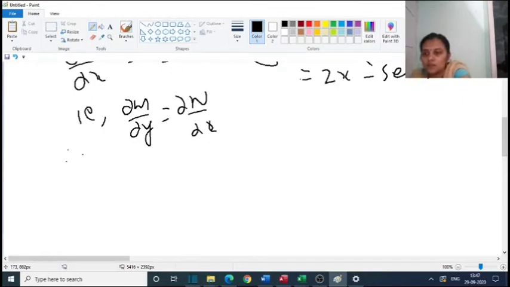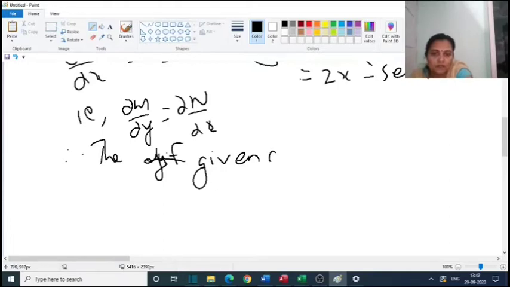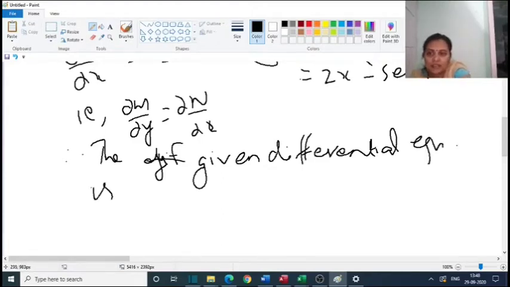Therefore, the given differential equation is exact.